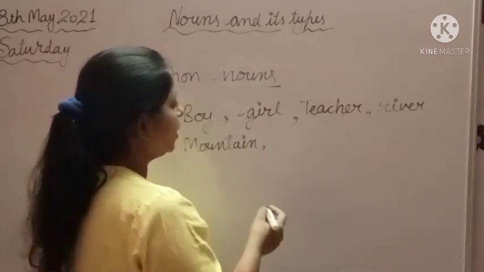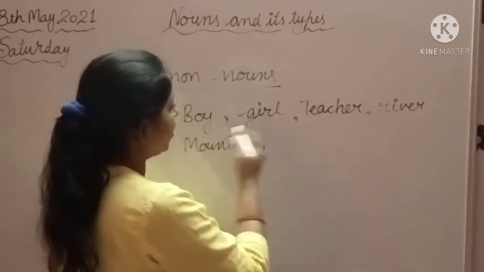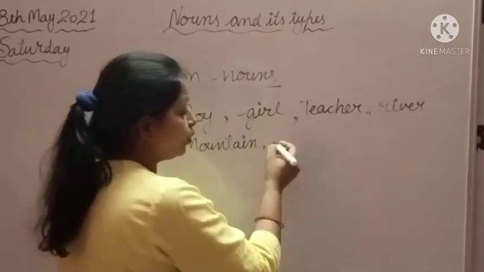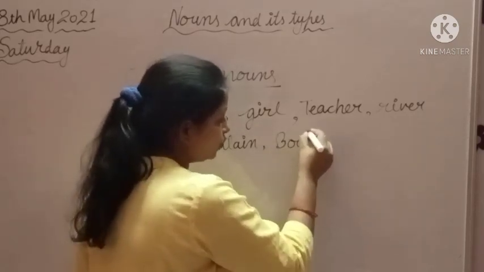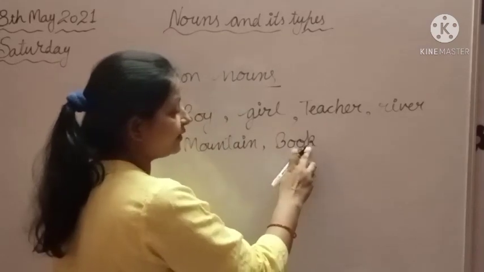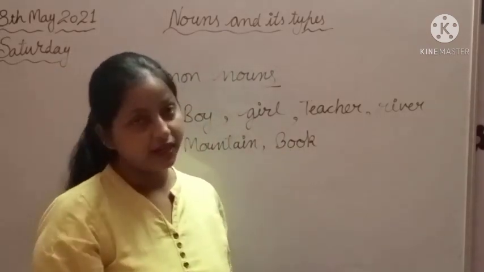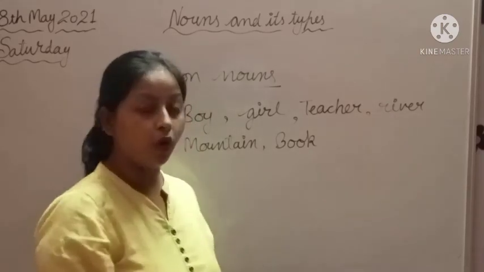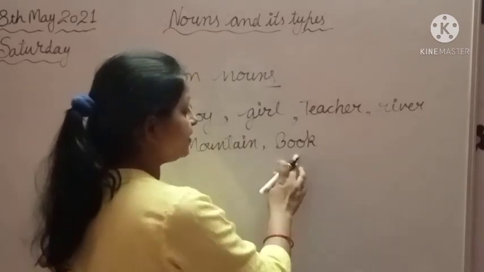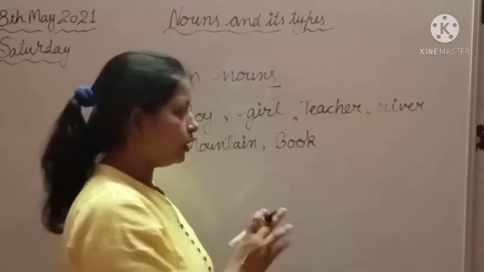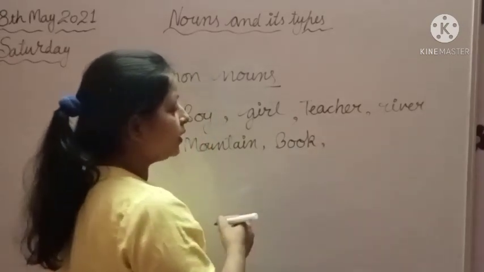Okay. Next one, boy, girl, teacher, river, mountain, book. We use book for all books, whether it is Ramayana or whether it is an English book. We use book for all books. Okay. That's why it is a common word for all books.